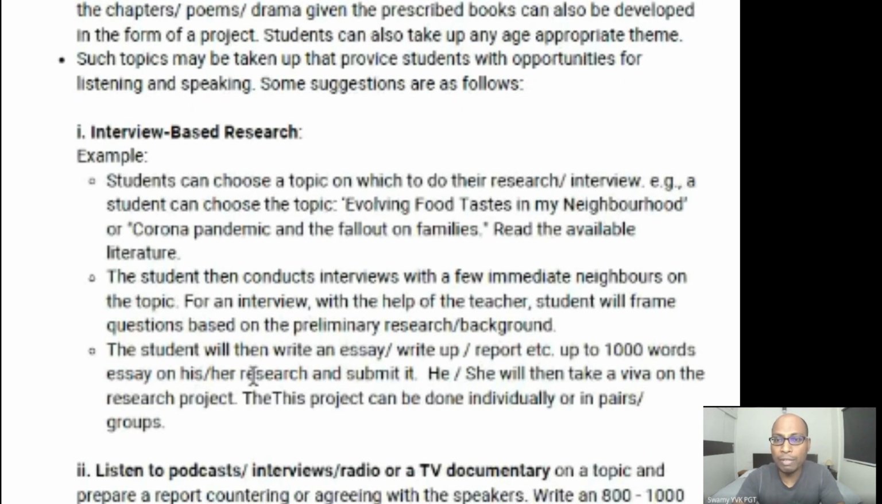Then the student will write an essay or write up, report, etc., up to 1000 words on his or her research and submit it. He or she will then take a Viva on the research product. Then this project can be done individually or in pairs or in groups. Okay, that is interview based.